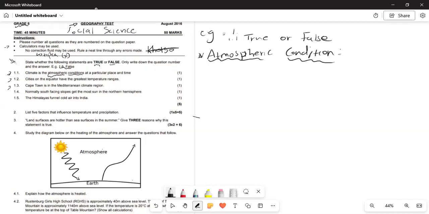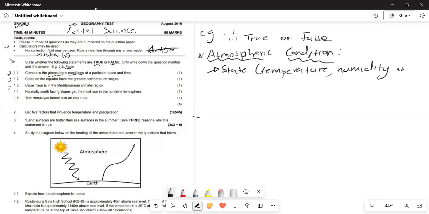So an atmospheric condition is a state of the atmosphere at a particular place and time. So by saying this, what we mean is, it's a state. What do we mean by state? The temperature of it. We're talking about the humidity, how moist it is, right?